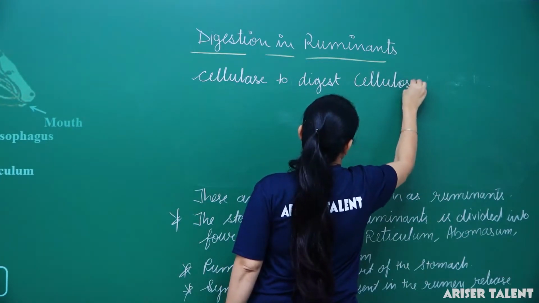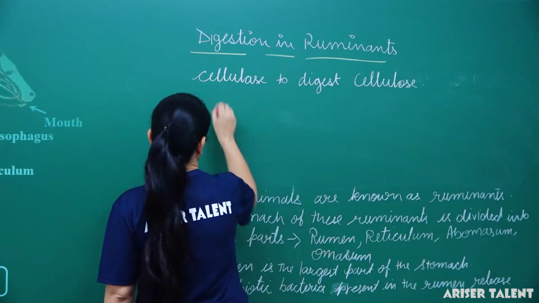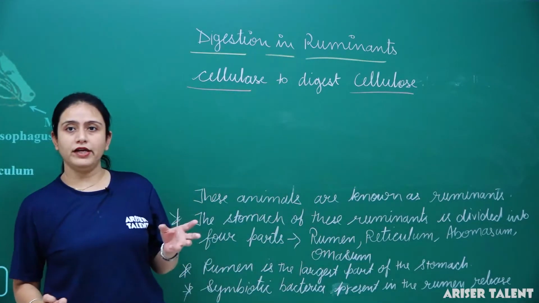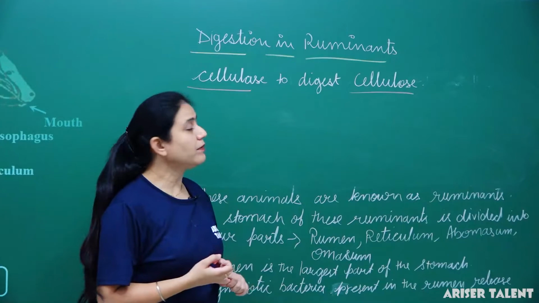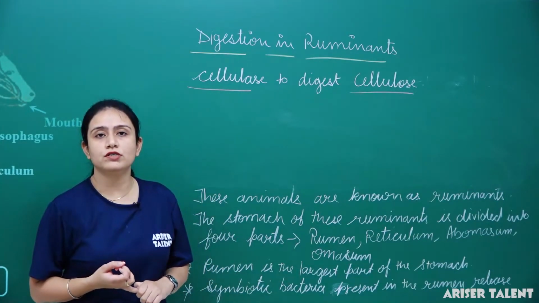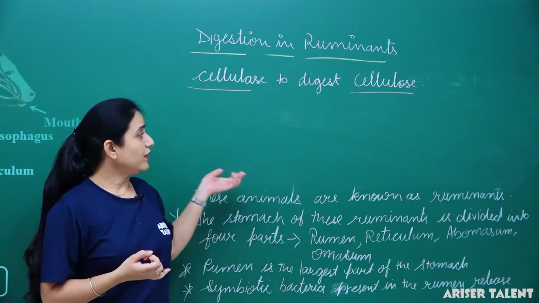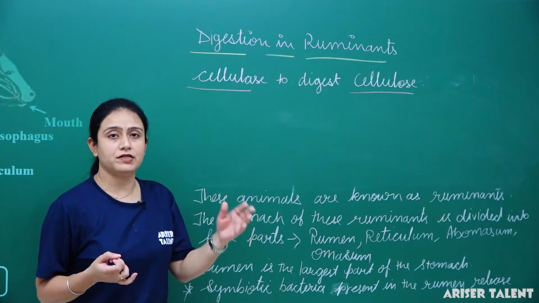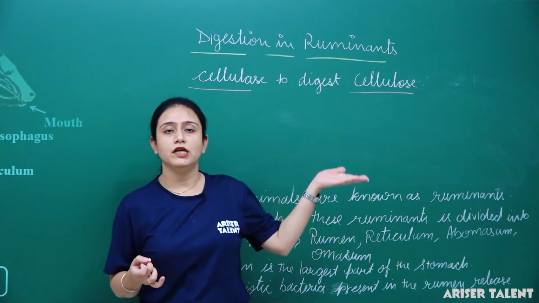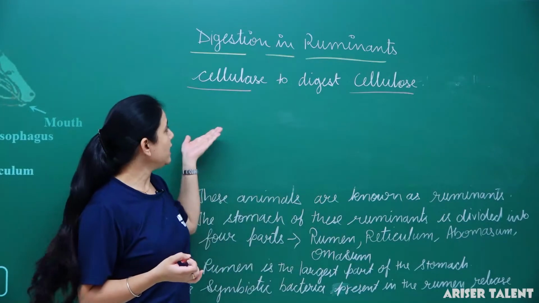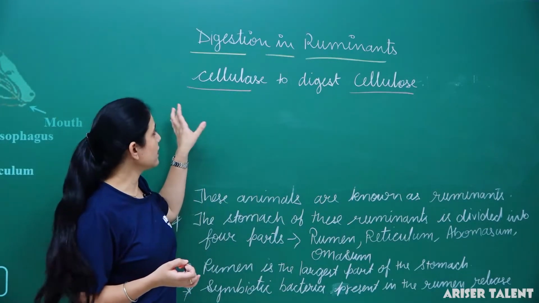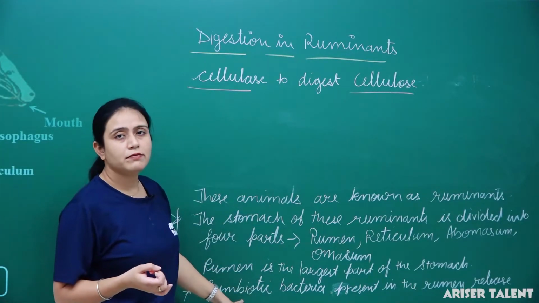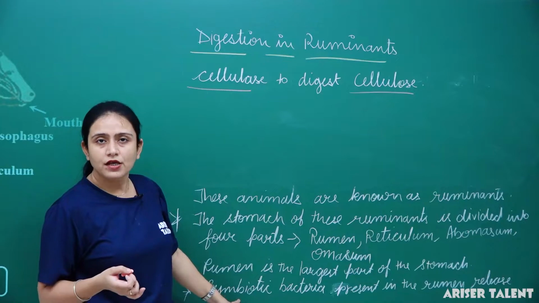This is a very important thing. Pay attention: whatever green food is eaten by herbivores like cow, buffalo and ox contains fibers and cellulose, which is digested by the enzyme cellulase, which is released by the symbiotic bacteria present in the rumen.